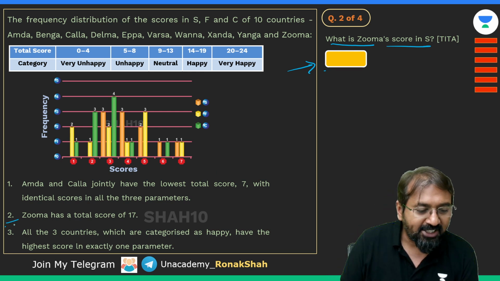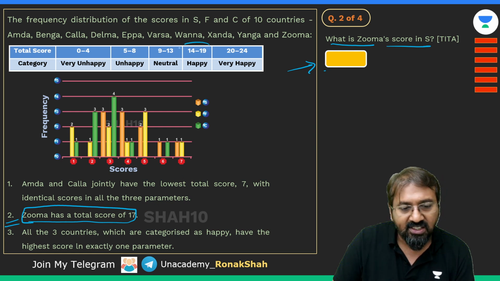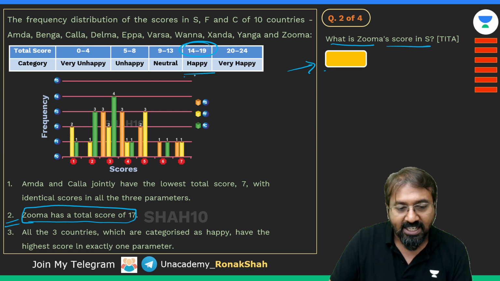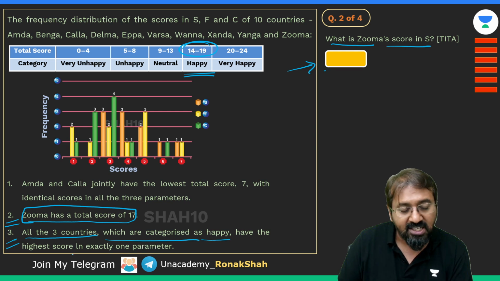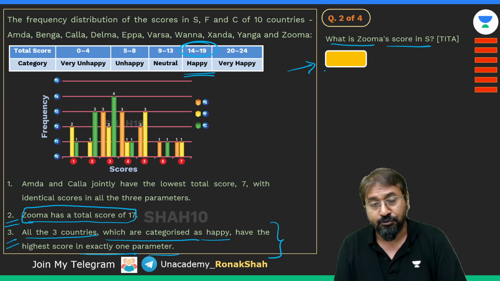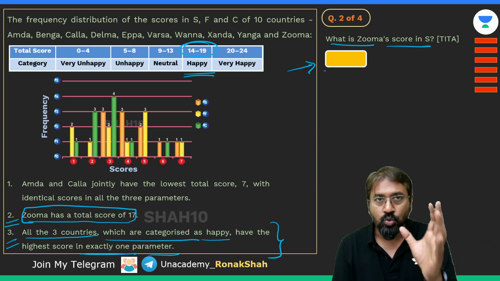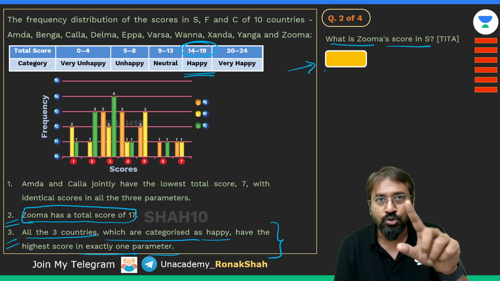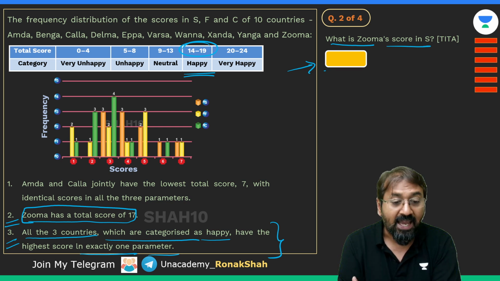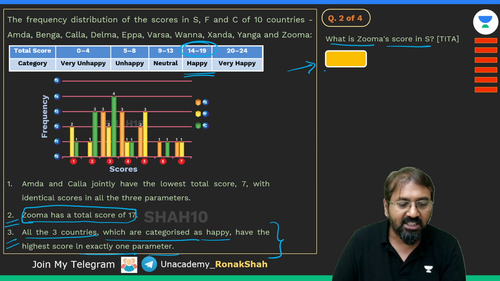Here it is mentioned Zuma has a total score of 17. 17 is in the range of 14 to 19, so that can be called a happy country. The third point talks about happy countries: all the three countries categorized as happy have the highest score in exactly one parameter. From this statement we are getting plenty of information. Out of 10, only 3 countries have been categorized as happy, with scores from 14 to 19. Among them Zuma is one, with a score of 17, and all 3 countries have scored highest in exactly one parameter. This is something we need to keep in mind.